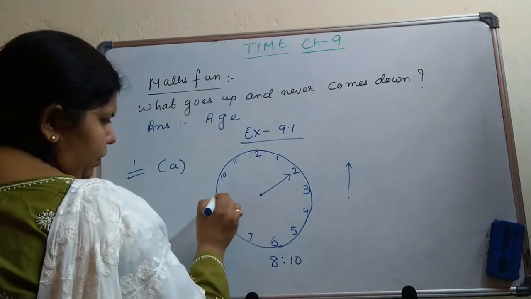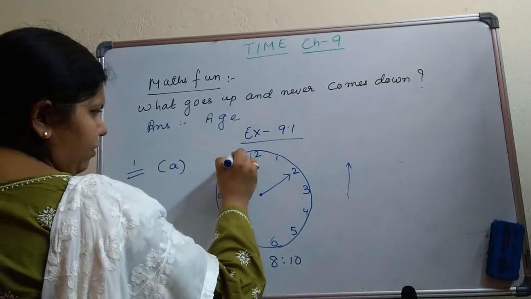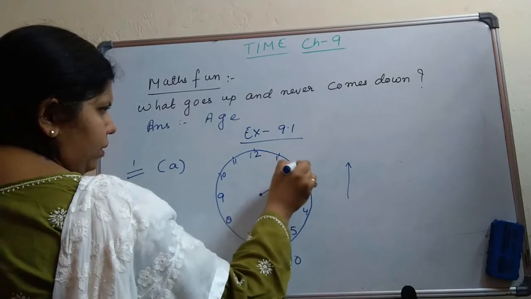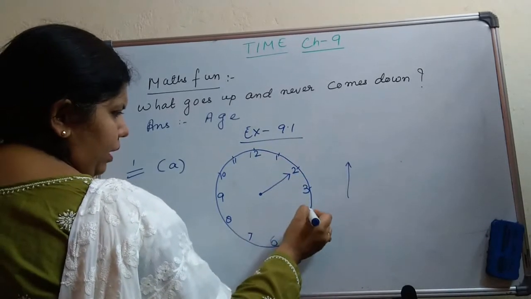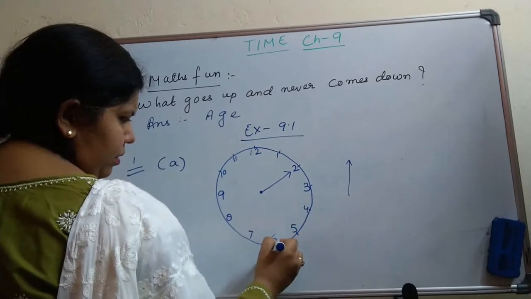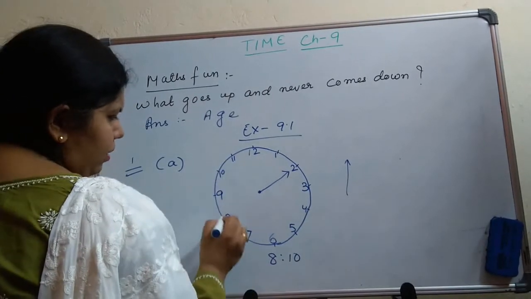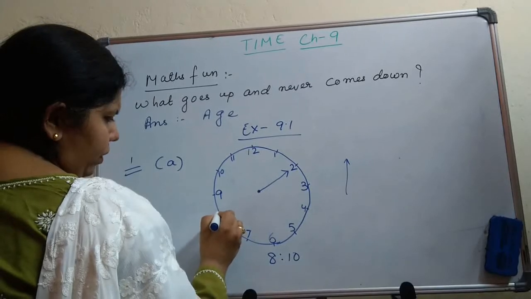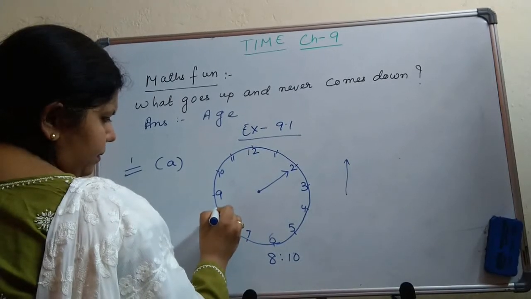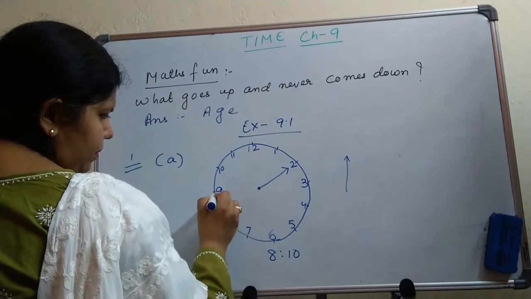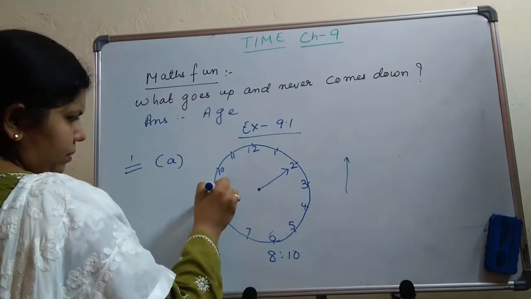But you see between your divisions there are further small divisions you will find. Those are also equally placed like this.